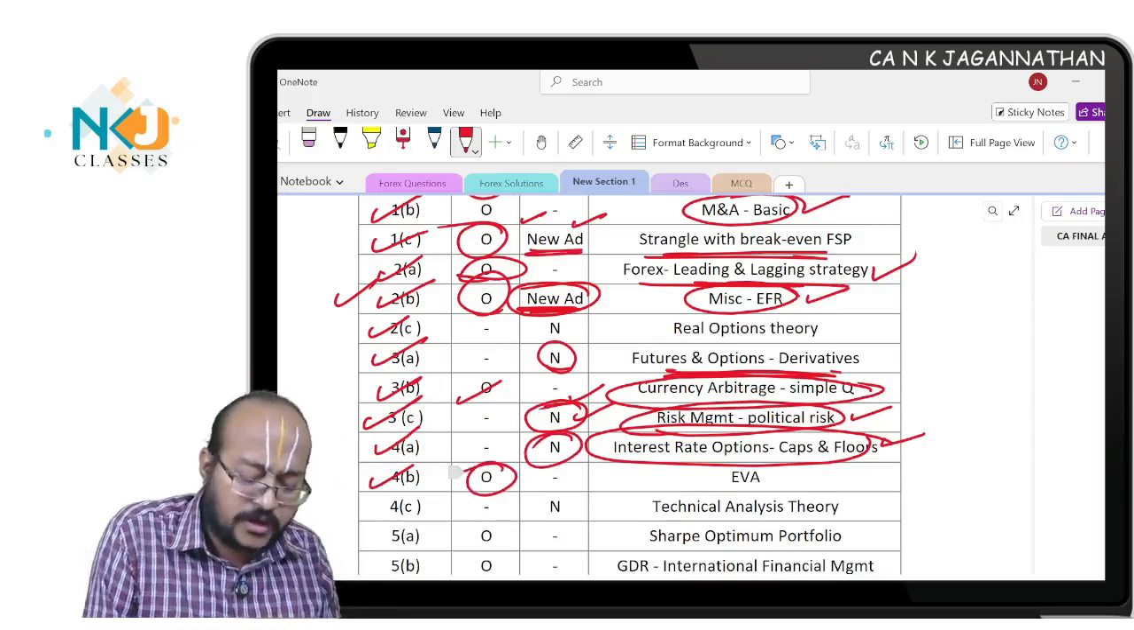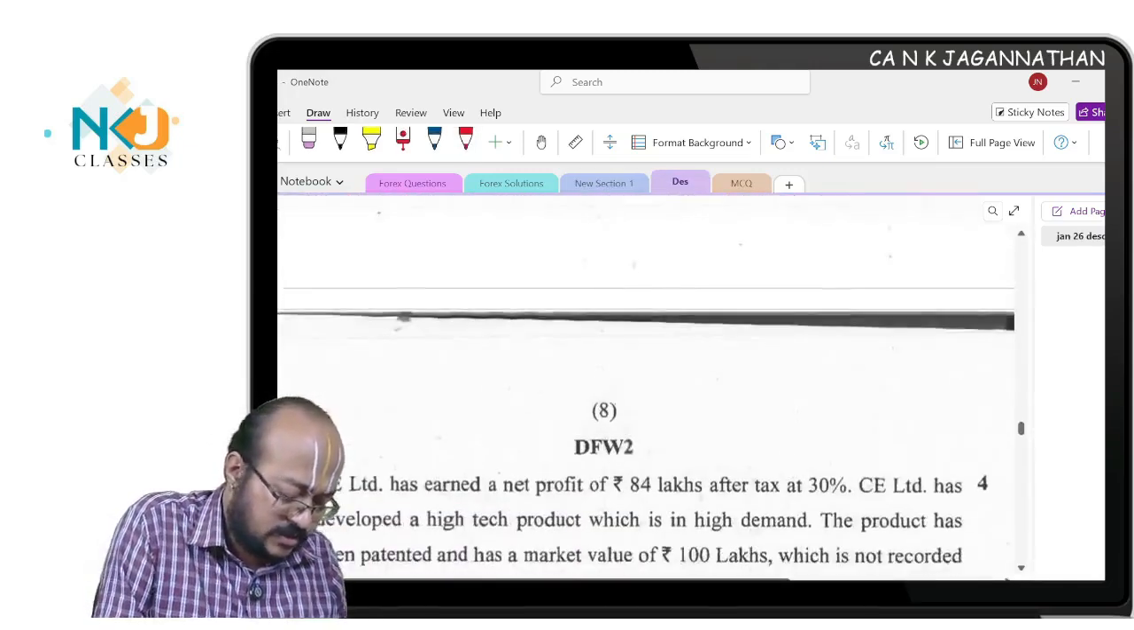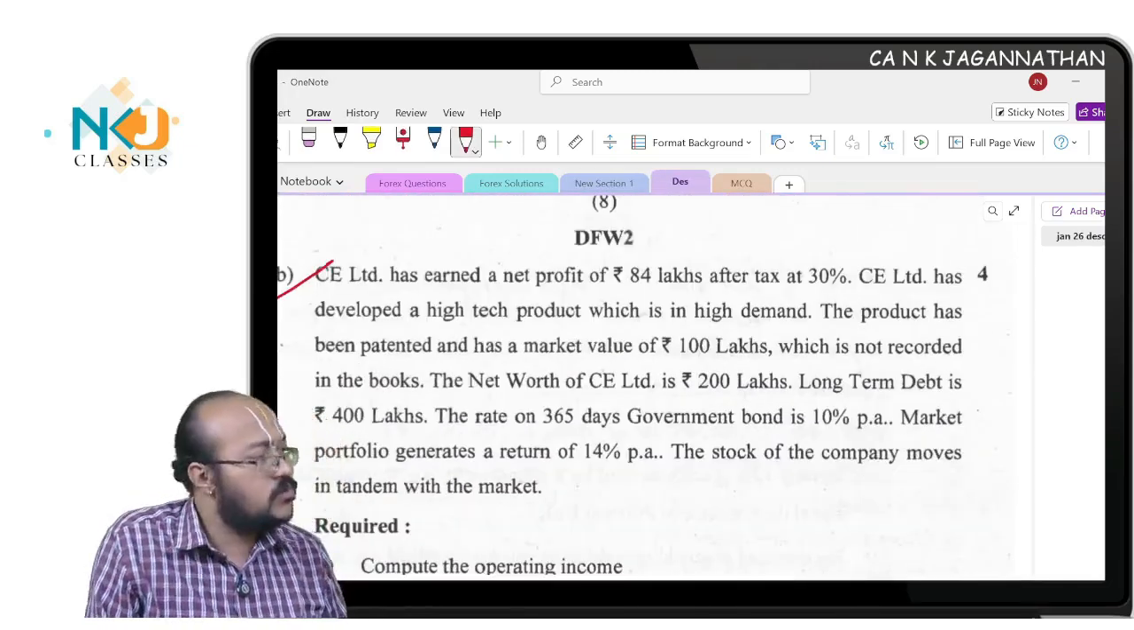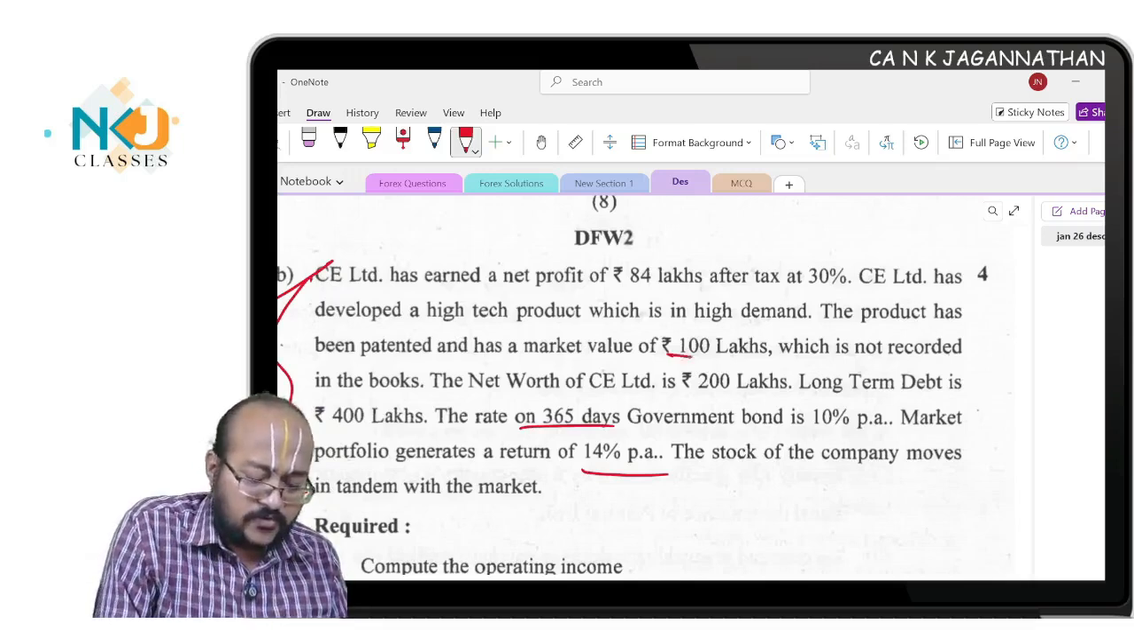This is an old existing question only, EVA computation. Very simple and straightforward, nothing to be discussed. Here, see here. So 4B is also a straightforward EVA question. You can find out, all this data is given. Okay, and the net worth is to be adjusted.